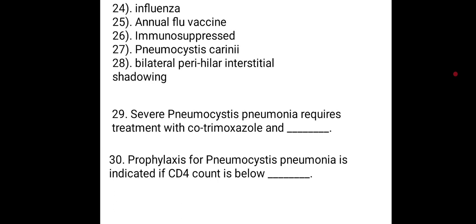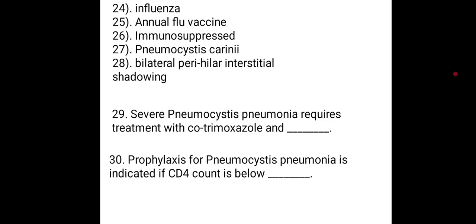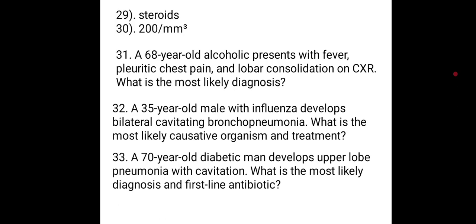Remember, we are giving high dose cotrimoxazole and now we are adding steroid. So 200 per mm³ is the answer for 30. Prophylaxis for pneumocystic pneumonia is indicated if CD4 count is below 200 per mm³.